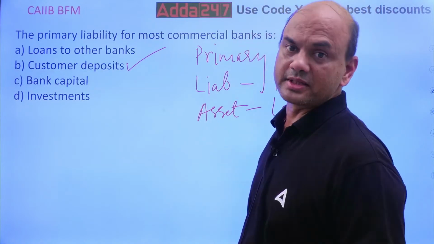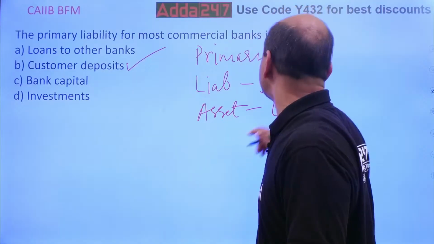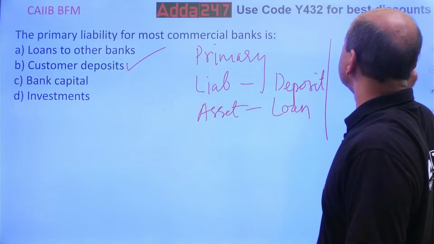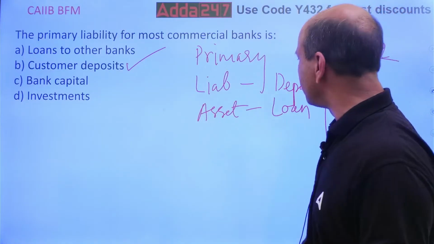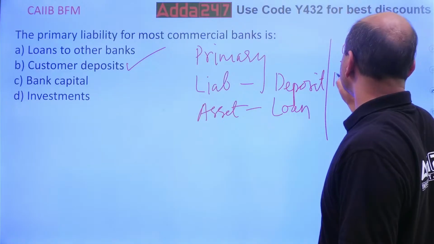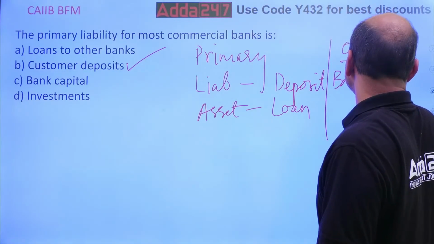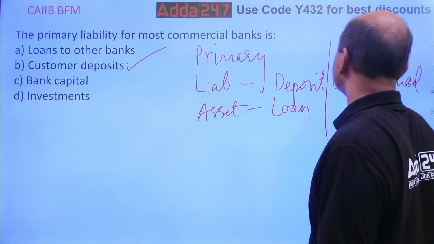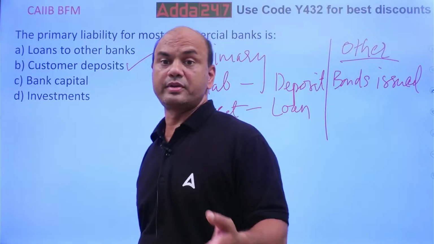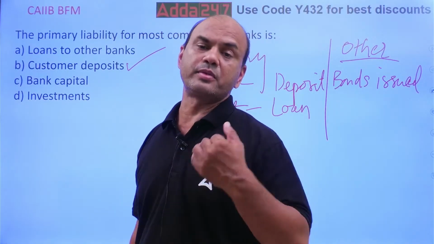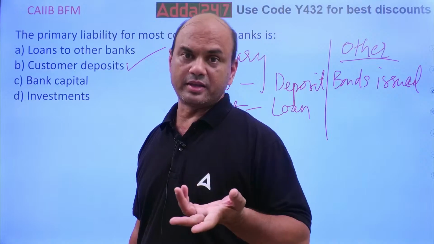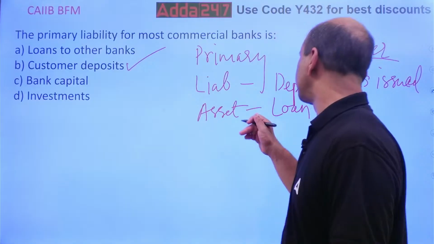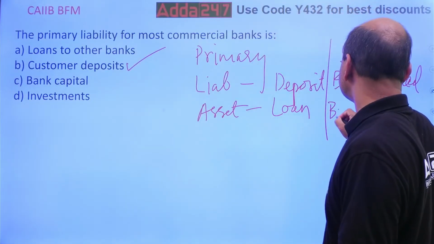So what are the other liabilities then? If this is primary, then what is the other one? If I am talking of liability, the other one is bonds issued. The bonds which are issued, I have given the bond and taken the money from the customer. It's like the FD. FD is a liability to the bank, right? Same logic. And which one is the asset then? Bonds purchased.